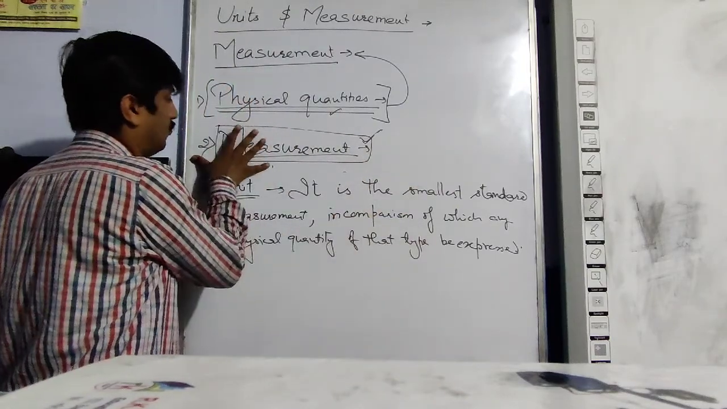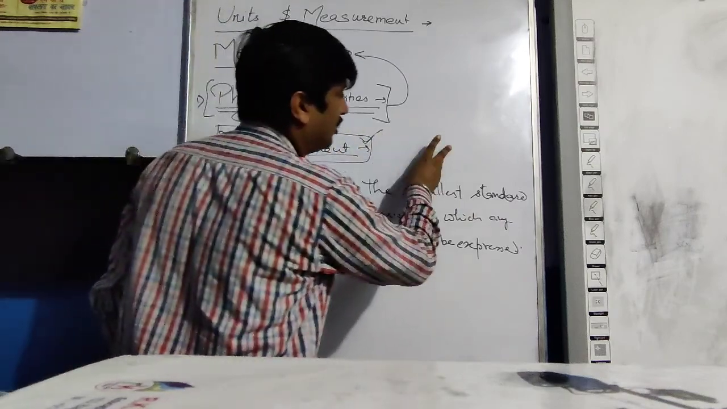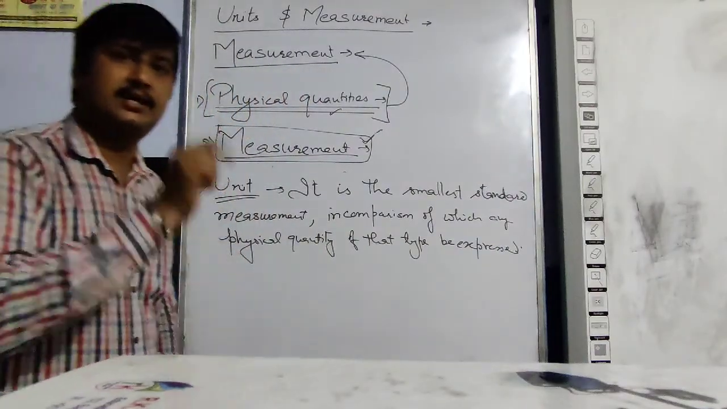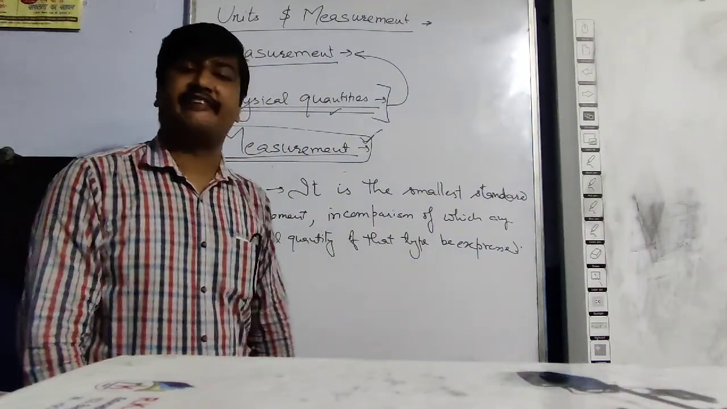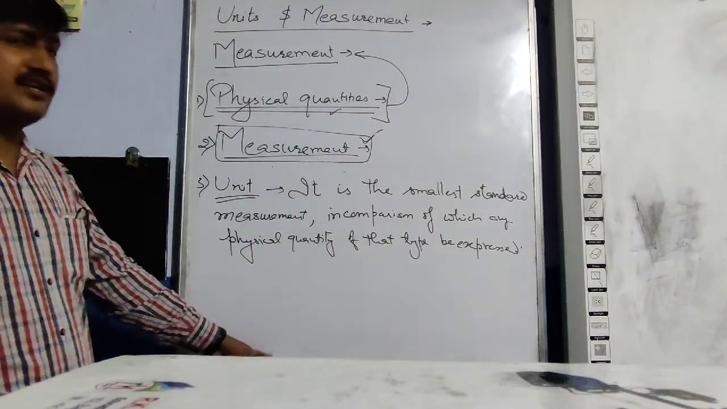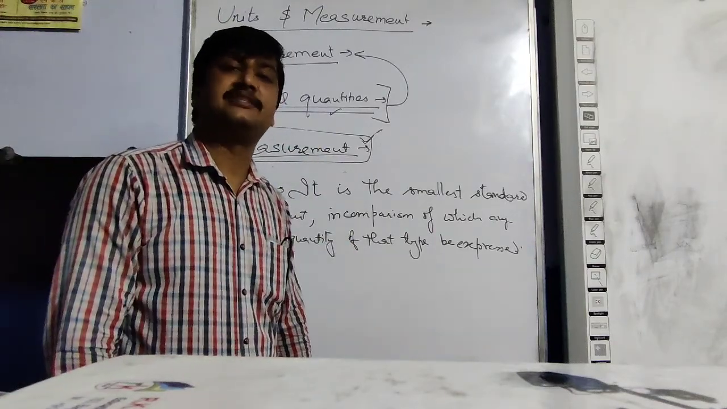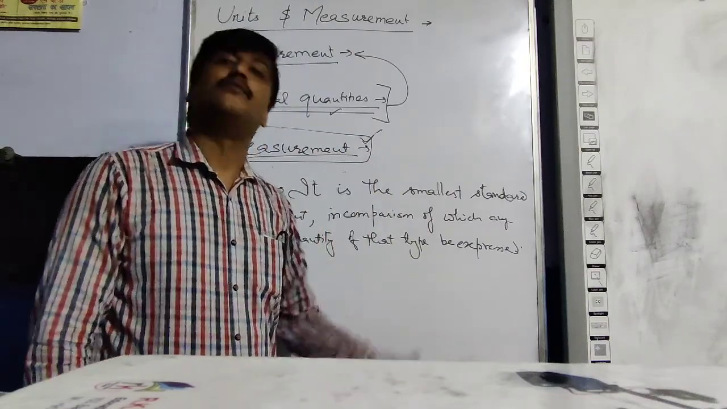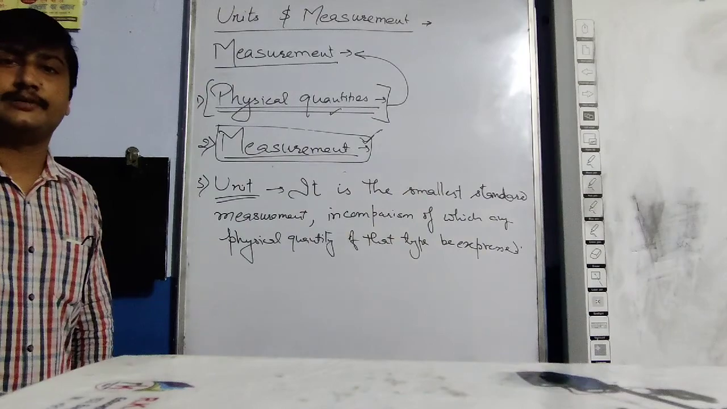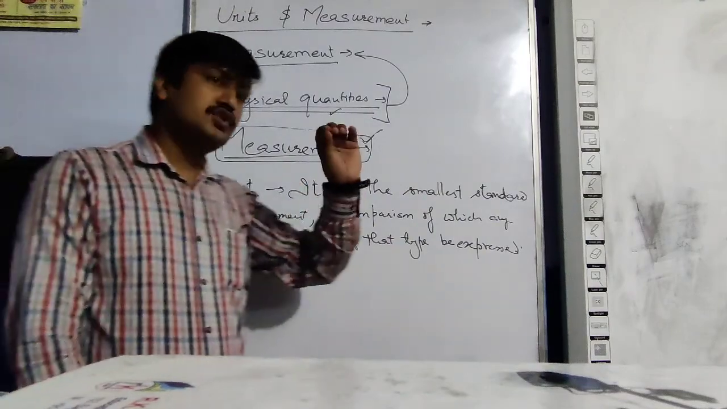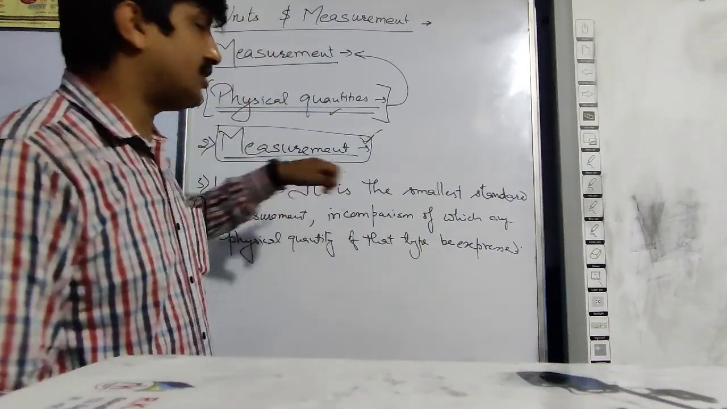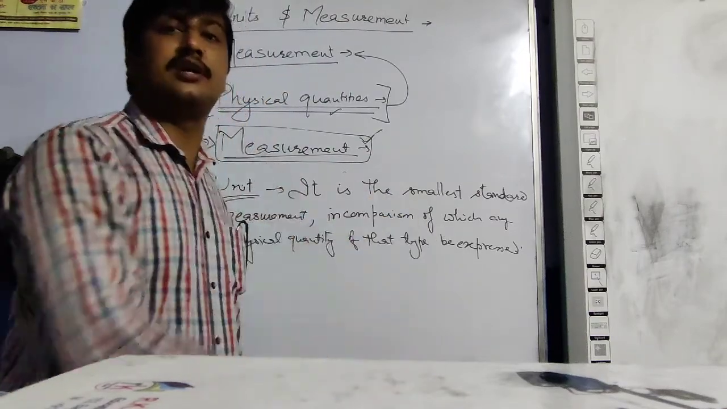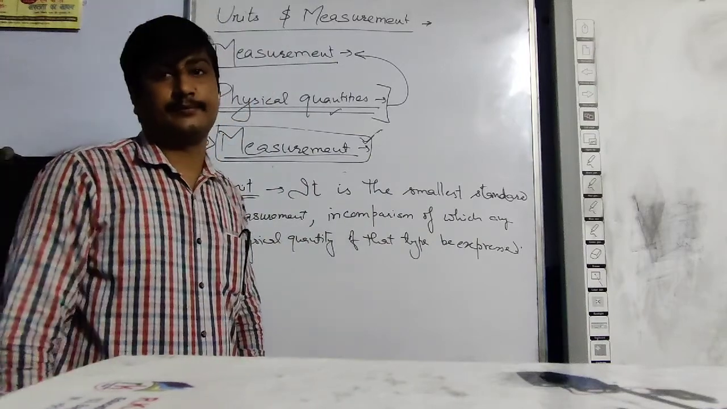This board is 1, 2, 3, 4 hand span, well, 4 hand span and a half, 4.5 hand span. So the length of this board is 4.5 hand span. So 1 hand span is the unit, the smallest part. 1 hand span is the unit of this measurement. So unit is the smallest standard measurement in whose comparison we are measuring any physical quantity of that kind.